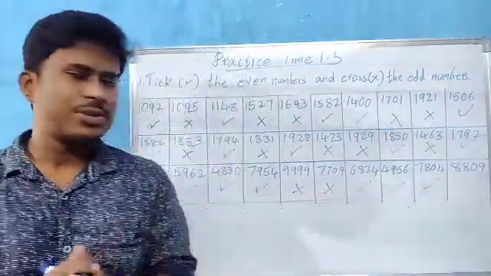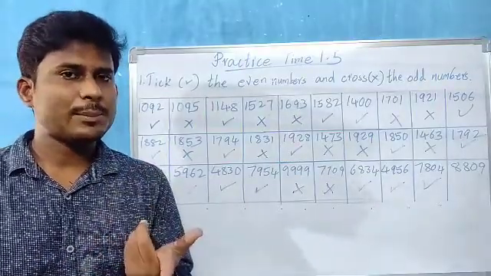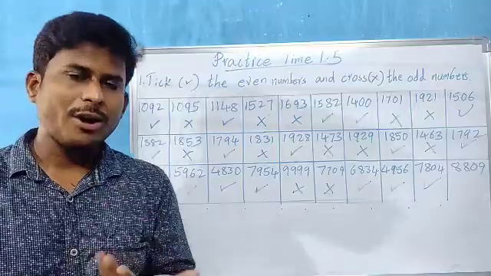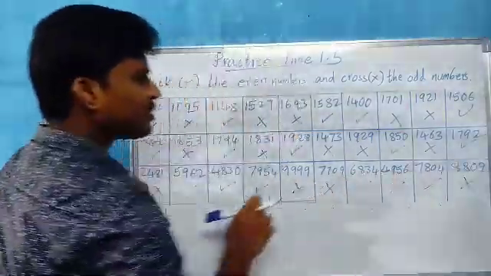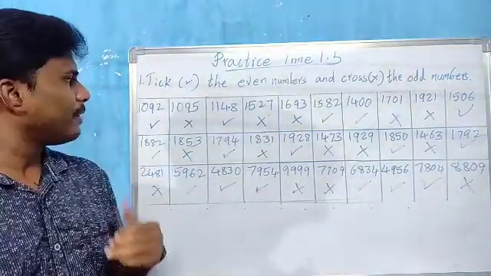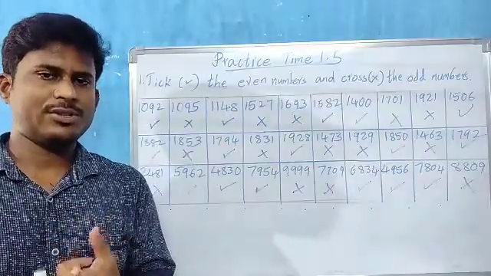4 is an even number. And last, 8809, children. 9 is in the ones place. 9 is which number, children? Odd number. So that means cross it out. Okay, children, in this way we have ticked even numbers and we have crossed out odd numbers.